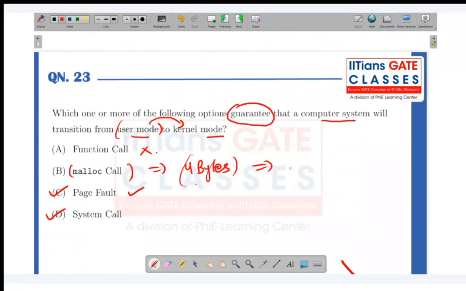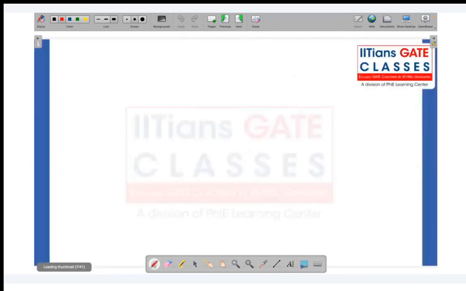So if I request 4 bytes, it may allot me some larger granularity, say 1 kilobyte. It won't return 1 KB to me, but internally I got 1 KB, so the next time I call malloc with some number of bytes, I don't need to make the system call. That's why malloc doesn't always guarantee a transition from user mode to kernel mode. So in this case the answer is C and D.